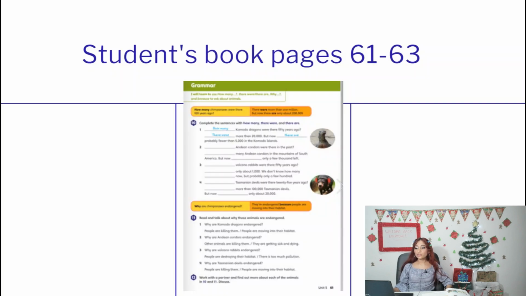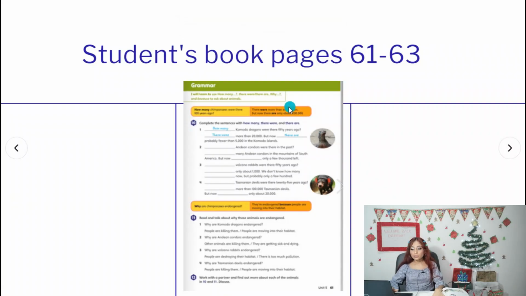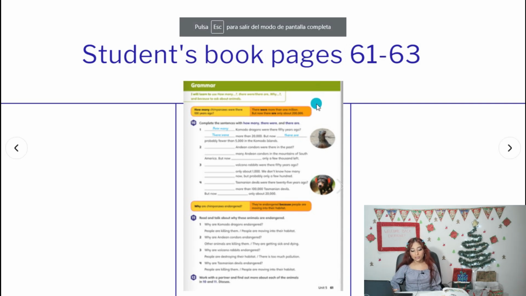Now, we can go to the student's book and we're going to use it on page 61, 62, and 63. We have 3 pages for today. Okay, so first of all, activities on page 61. Here we have the box of the examples. It says, how many chimpanzees were there 100 years ago? Este es un ejemplo de lo que ya les expliqué. There were more than 1 billion, but now there are only about 200,000, okay?